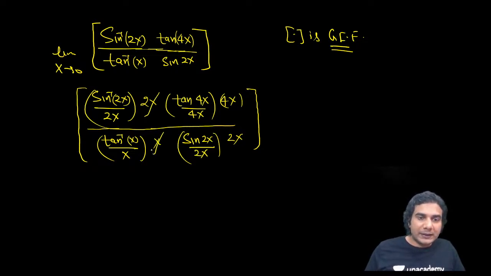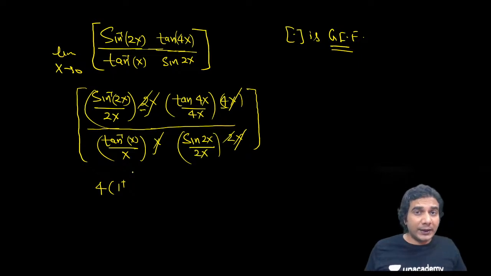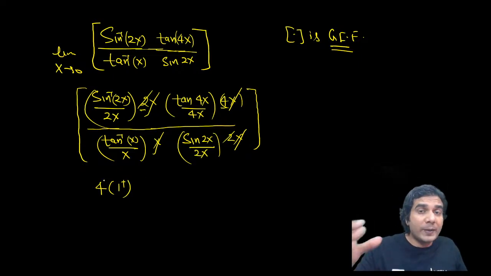Okay. So x and x will get cancelled, and x and x will get cancelled. The numbers remaining, and 2 will also get cancelled. So the numerical value remaining is 4. Sine inverse 2x upon 2x, we actually did yesterday. Basically, sine inverse of x upon x, as x approaches 0, is 1 plus. So sine inverse of 2x upon 2x will also be 1 plus because 2x is approaching 0.